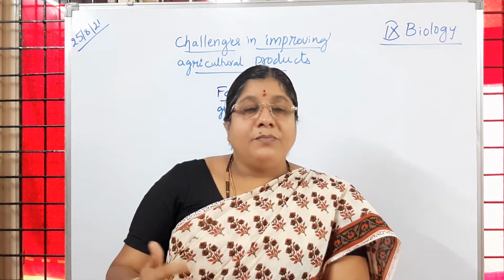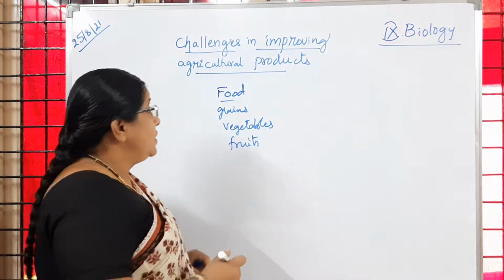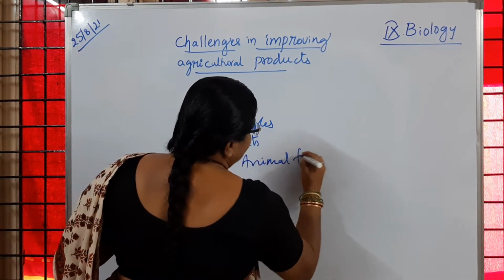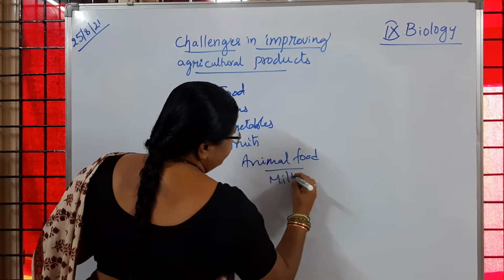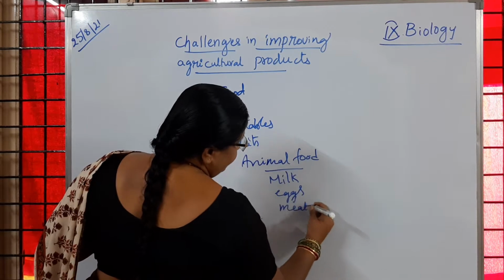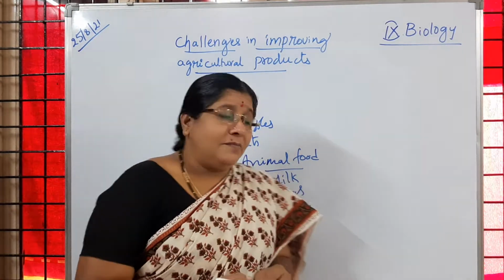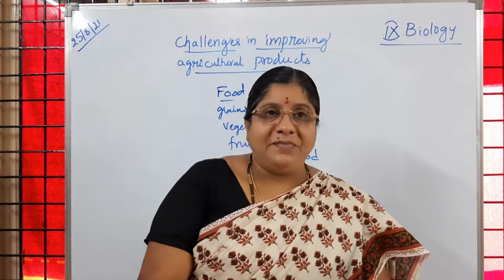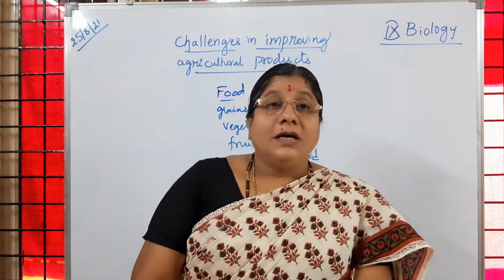Whereas some people also consume food which we get from animals. So if we take animal foods, what kind of animal foods do we consume? Milk, eggs, meat, fish, etc. Even shrimps and all will come in that. So milk, eggs, meat, fish, etc. we get from animals. These are the different kinds of food items which we consume every day.